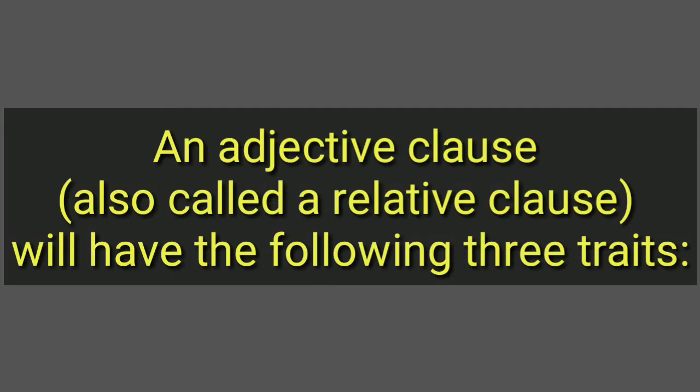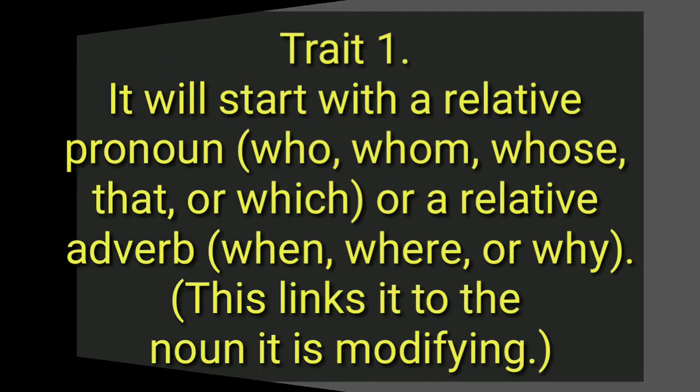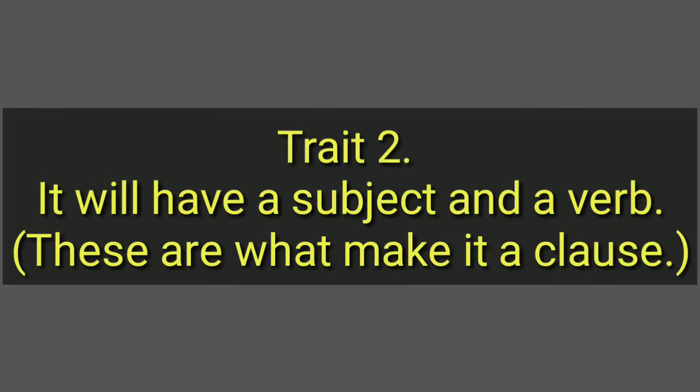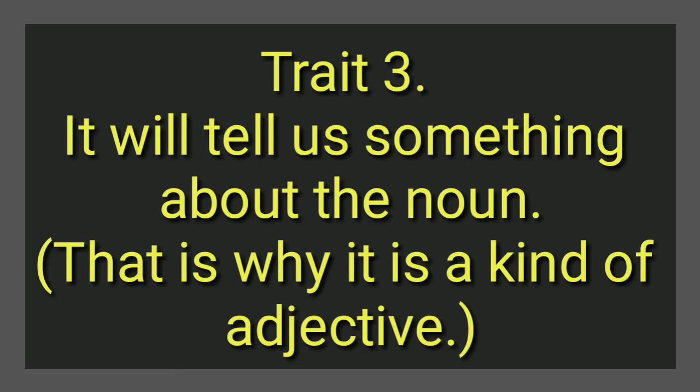An adjective clause, also called a relative clause, will have the following three traits. Trait 1. It will start with a relative pronoun who, whom, whose, that, or which, or a relative adverb when, where, or why. This links it to the noun it is modifying. Trait 2. It will have a subject and a verb. These are what make it a clause. Trait 3. It will tell us something about the noun. That is why it is a kind of adjective.